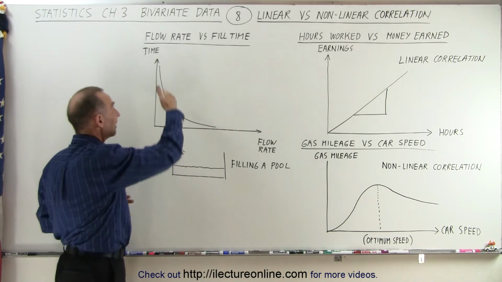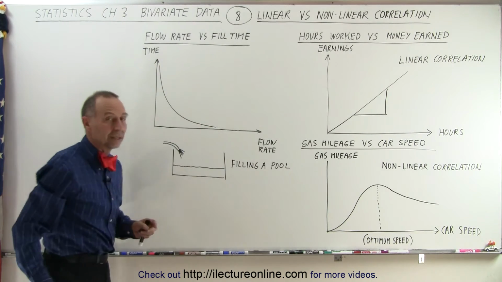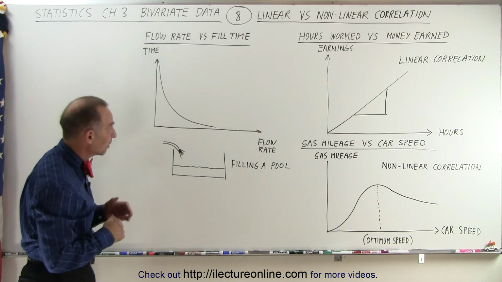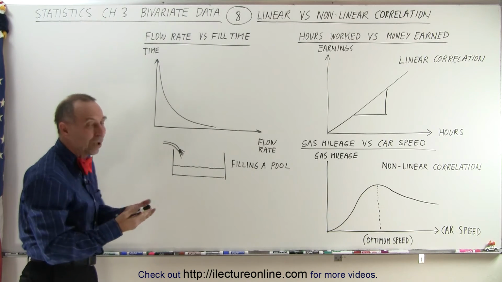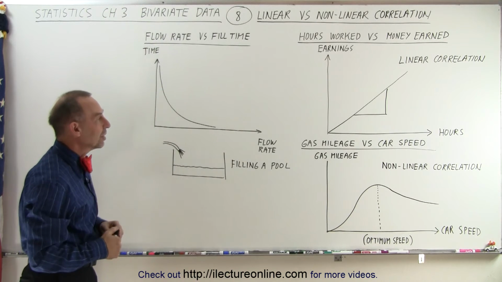But notice there's not a linear relationship, there's kind of an exponential or logarithmic one. In this case it would be kind of more like a logarithmic relationship. It's like a 1 over x relationship. And so therefore you can see again, it's not a linear correlation.